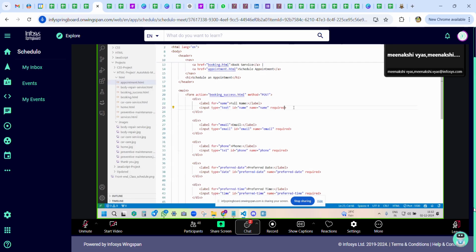It is already 11:30. So before required, you type value equal to full name.